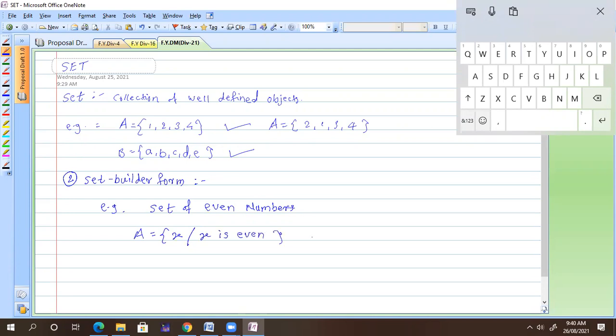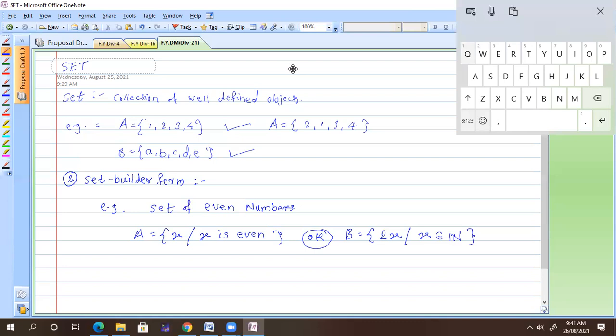Or instead of defining it this way, I can define another set B contains 2x, where x belongs to N. What is that N? N is the natural number. If you substitute values of x, the natural numbers starting from 1, 2, 3, what do you get? 2, 4, 6, then 8. So what you are getting is the set of even numbers. Either you define it this way or that way. This is the set builder form. Is it okay?